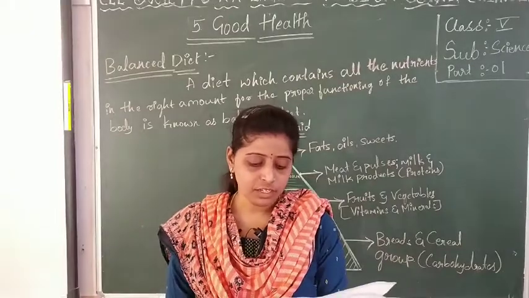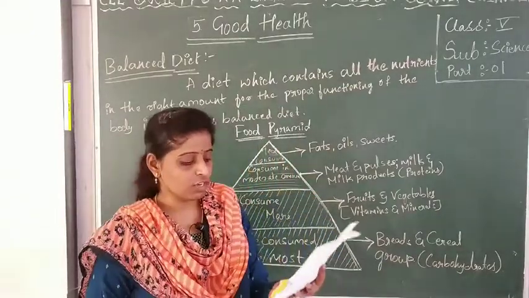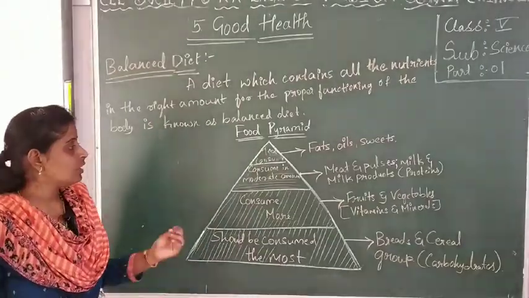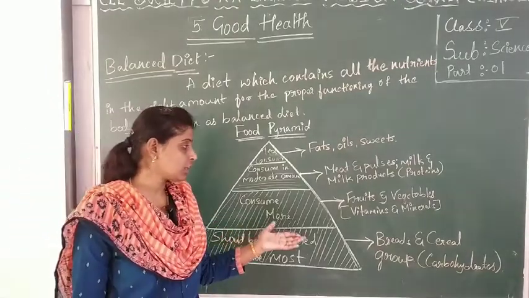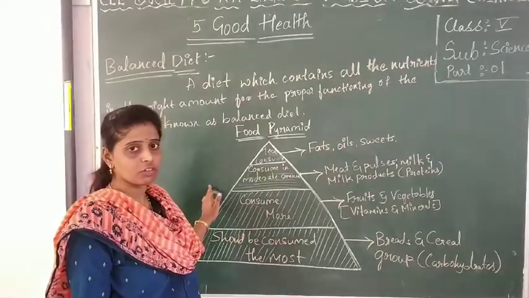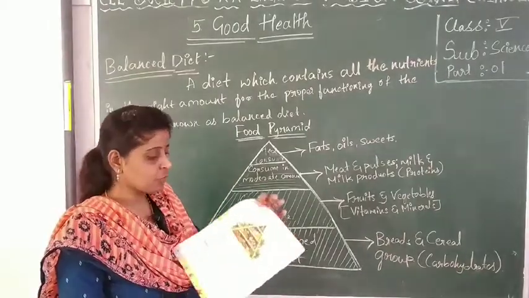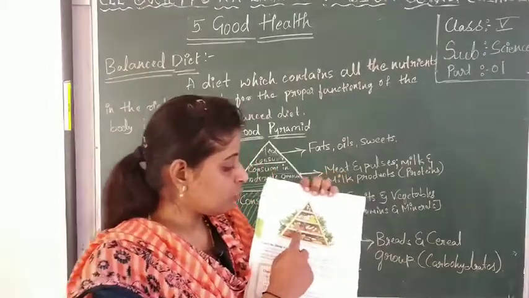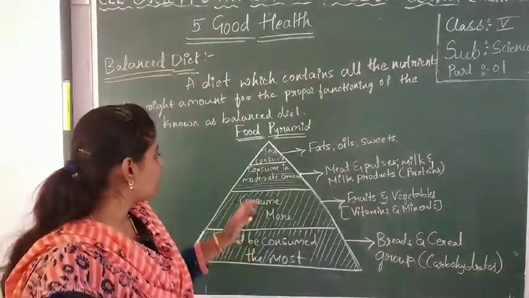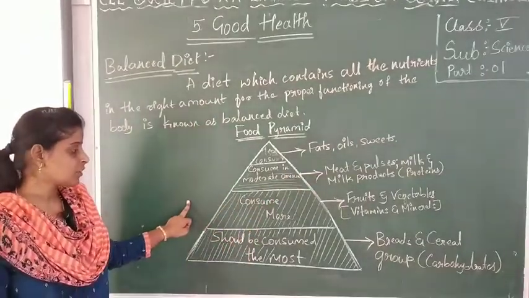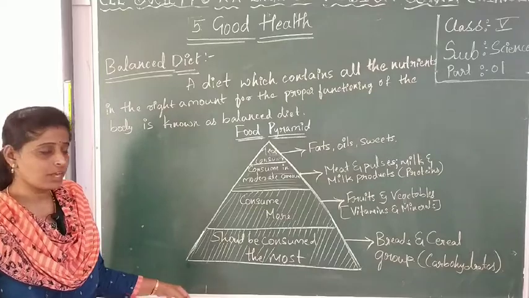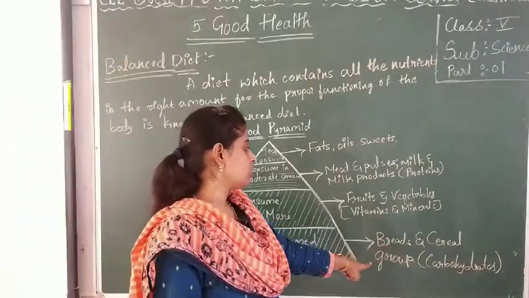The food pyramid is given here. Okay, it tells how much we have to eat, how much protein we have to consume, how much minerals and vitamins, how much carbohydrates, and how much fats. That they have shown in what we call a food pyramid. In your textbook, page number 248, they have shown images of fruits and all. Just roughly, I have drawn one diagram here. You can observe what we have to consume most, in more quantity, that is bread and cereal.